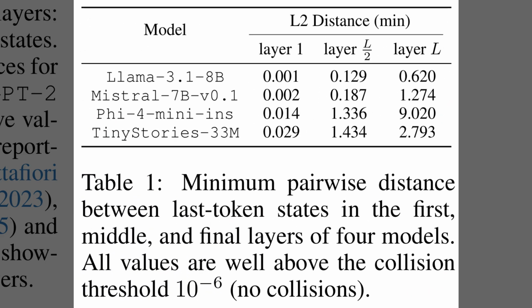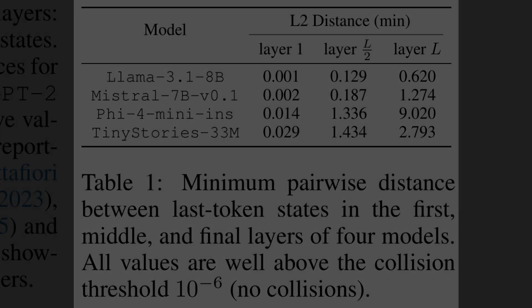Here, table 1 reports the smallest distances between last token states across layers and models. The key message is that every layer keeps a clear margin, so distinct prompts stay separated. The collision threshold is a tiny tolerance that marks two vectors as identical, set around 1/1,000,000th. Distances grow from early to late layers, which reinforces separability and deeper processing.